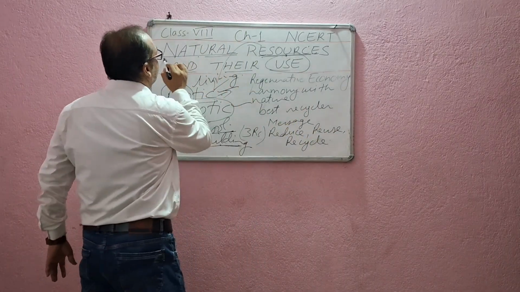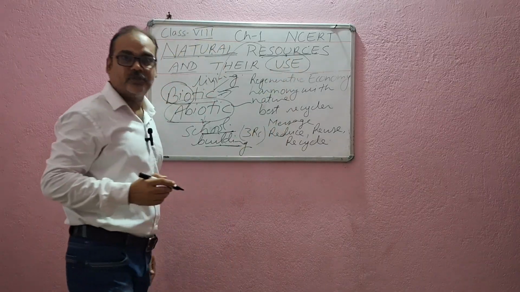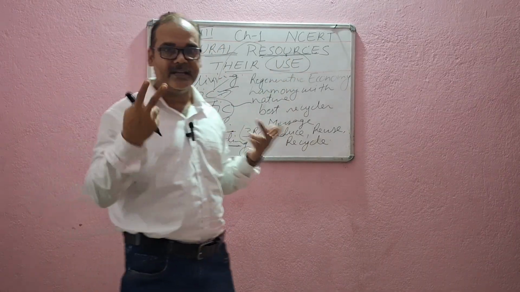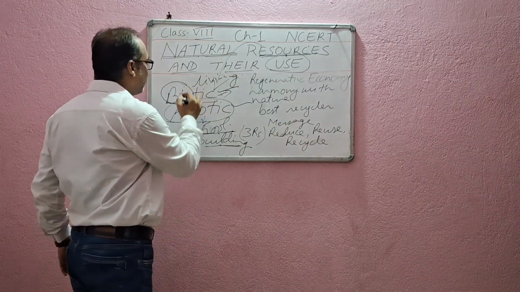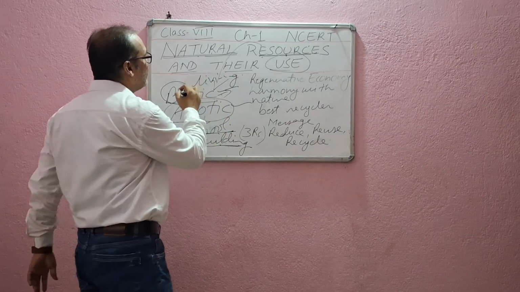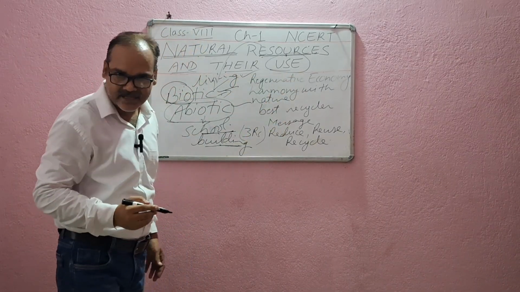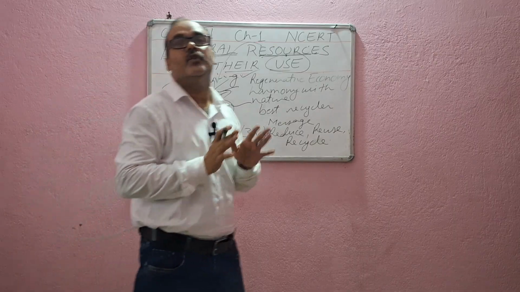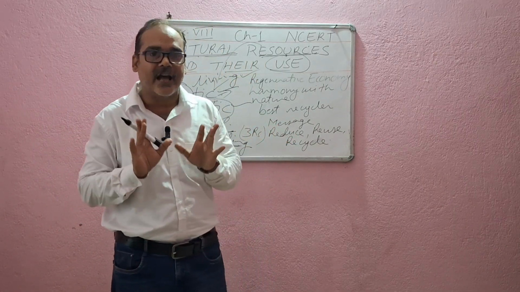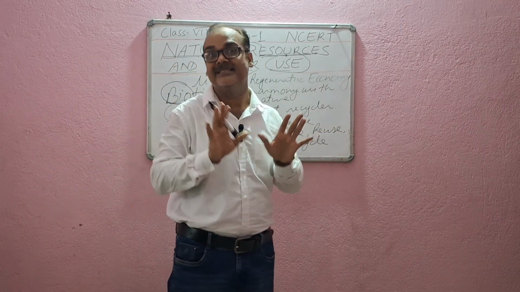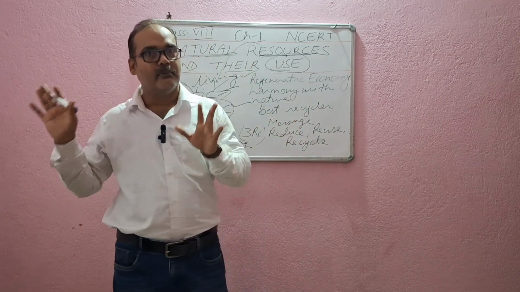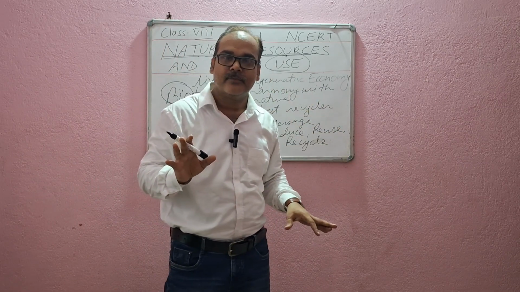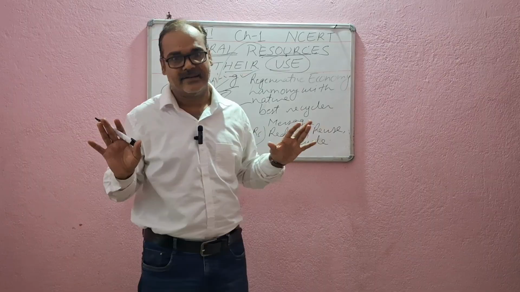So natural resources, the resources which are found in nature, are mainly two. First one is biotic, another one is abiotic. Biotic means all the living things which are present in nature, and abiotic means all those things which do not possess life: rocks, mountains, rivers, plateau, all these things, right?